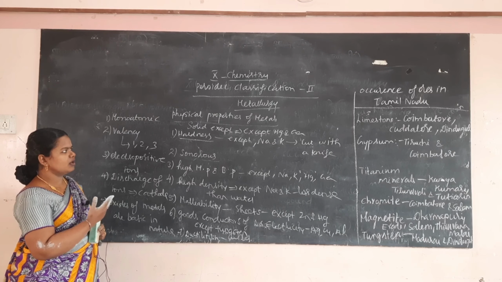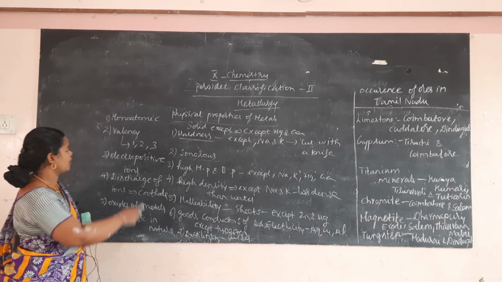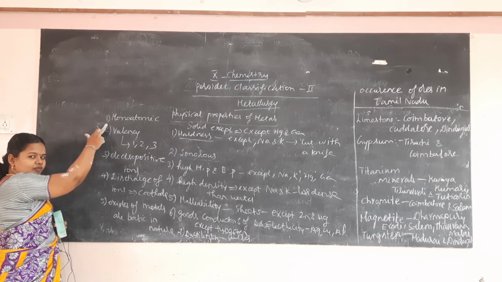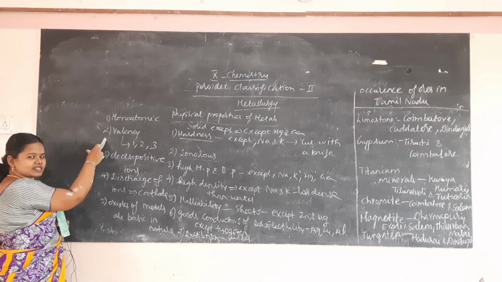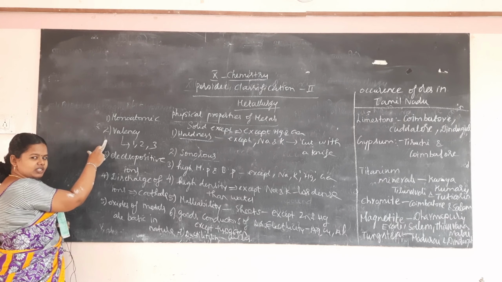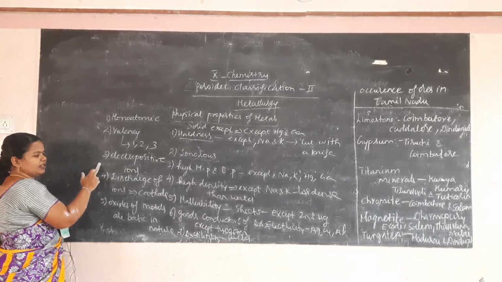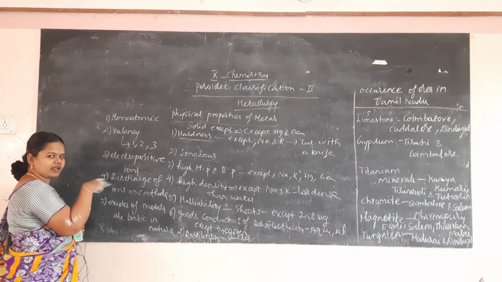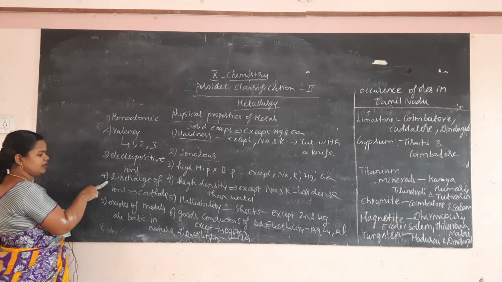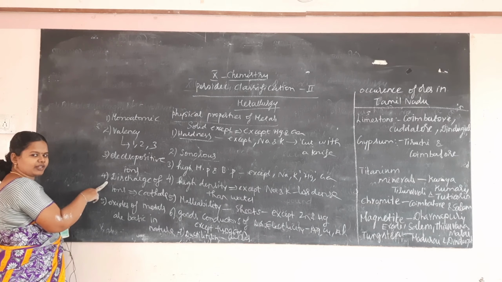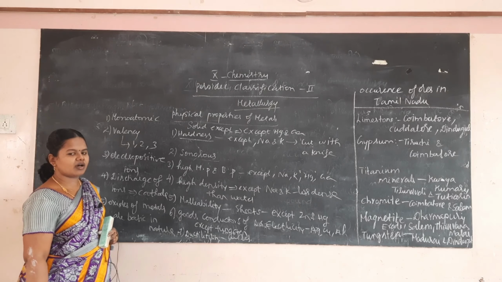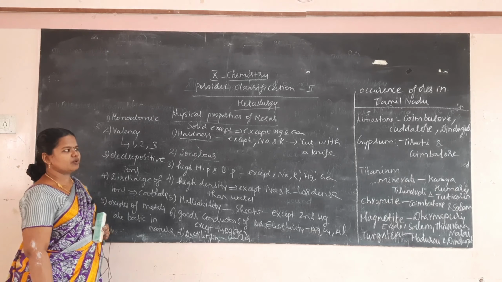Then physical properties of metals, and chemical properties: monoatomic, valency 1, 2 or 3, electropositive ions, discharged at the cathode, and oxides of metals are basic in nature. So this is the topic.